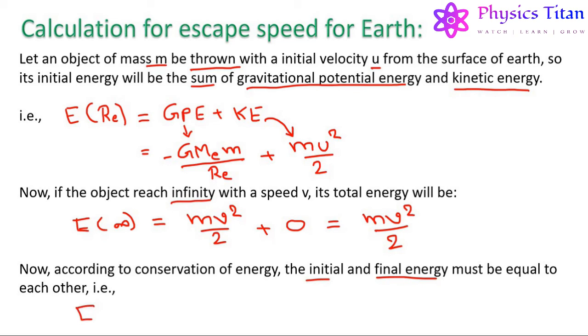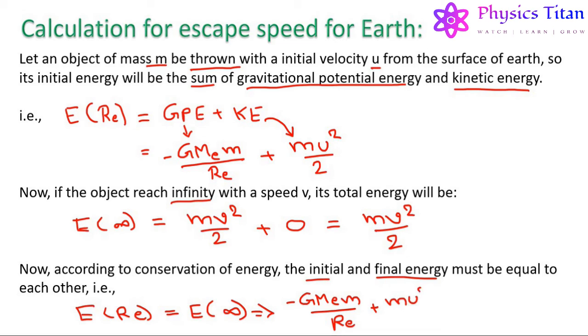That is, E initial, or E at the radius of Earth, should be equal to E at infinity, which implies minus G M e m upon Re plus m u square by 2 should be equal to m v square by 2. Let us number this equation as equation 1.